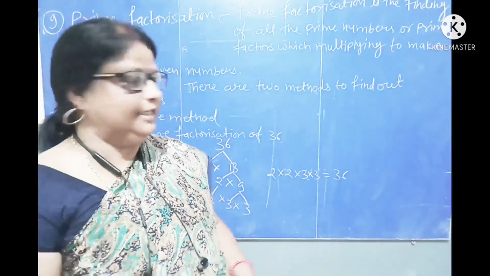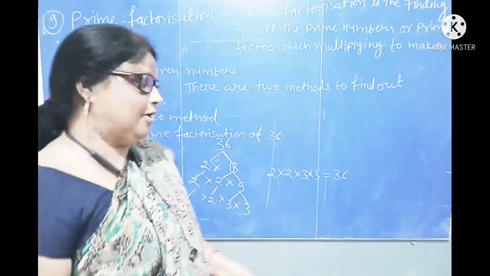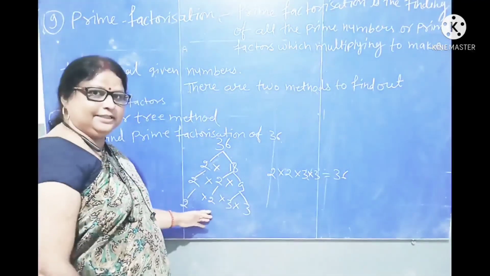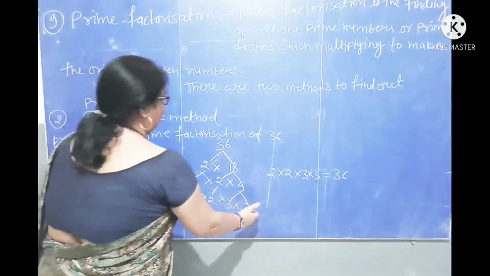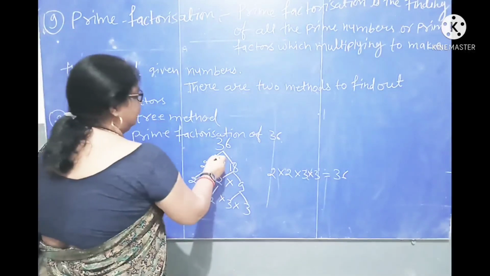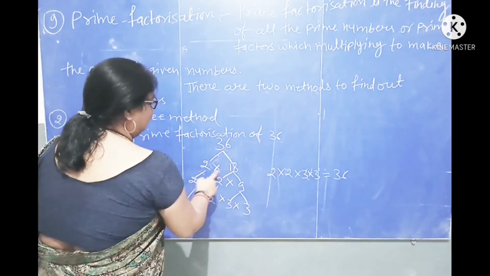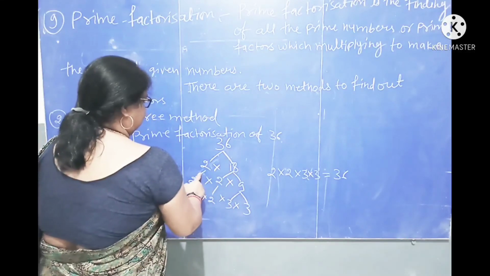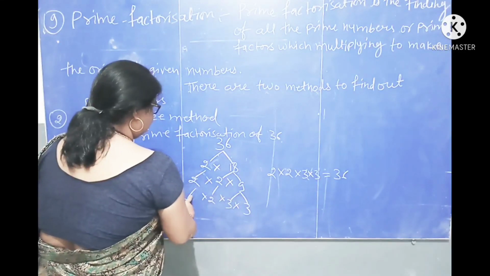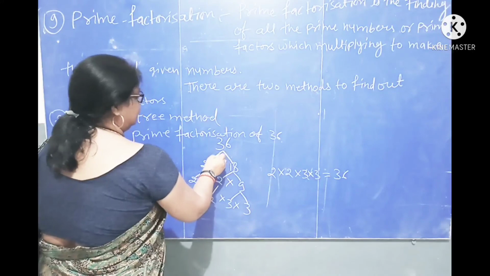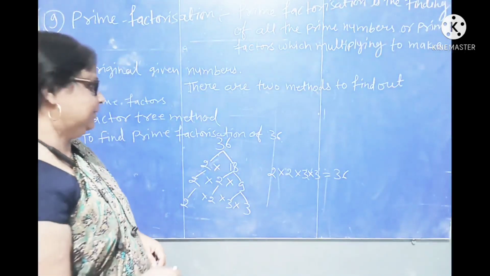Why do we say it's factor tree? Because it looks like a tree. See, it looks like a tree, and these are looking like branches. Here is branches. So we call this method the factor tree method. Okay.